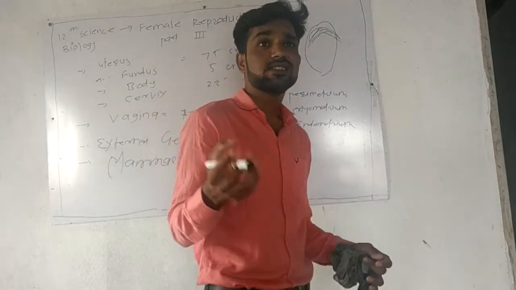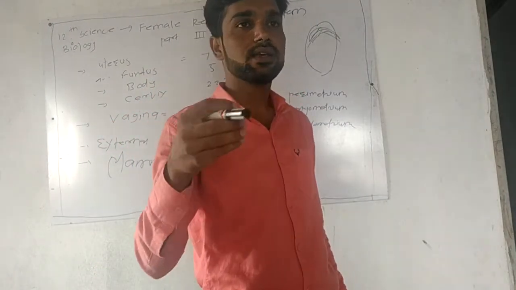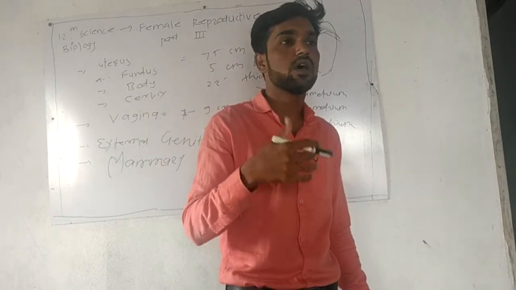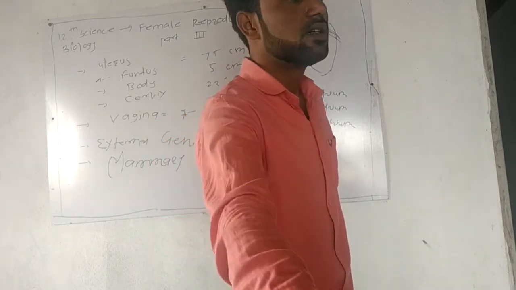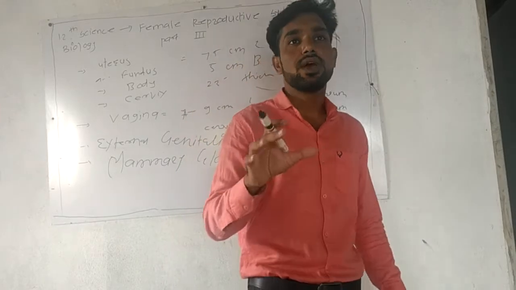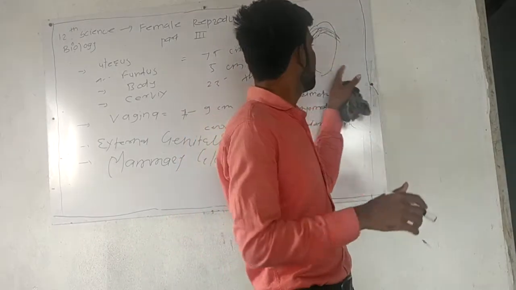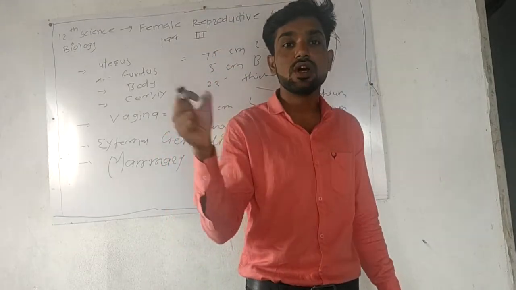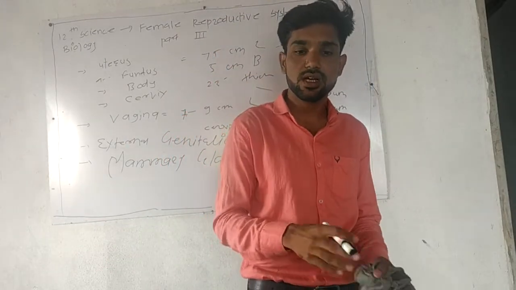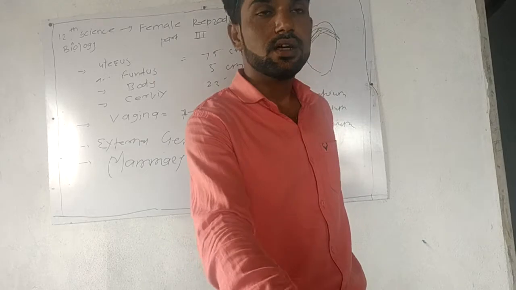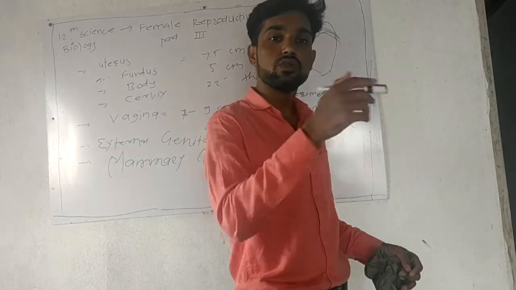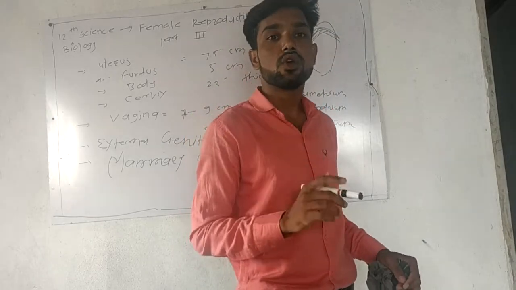The vagina has three layers: an outer layer and an inner mucosal layer. In the vagina there are no glands, but it receives the cervical secretion. The opening of the vagina into the vestibule is called the vaginal orifice.